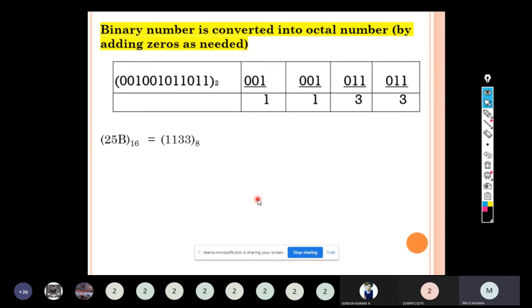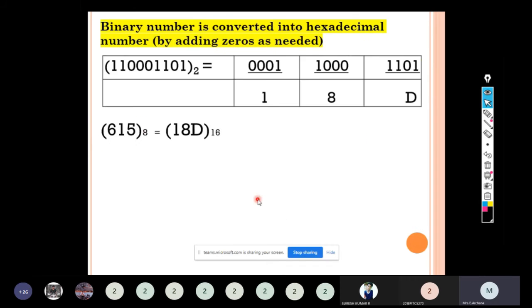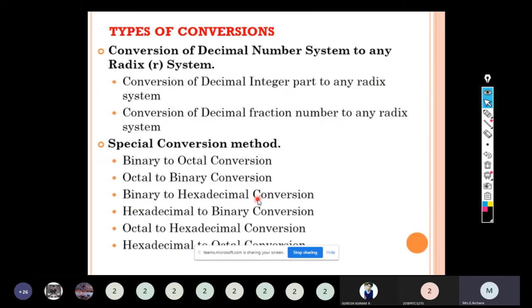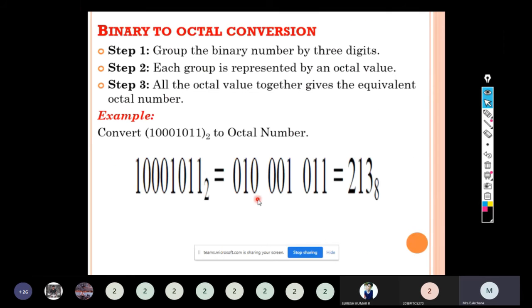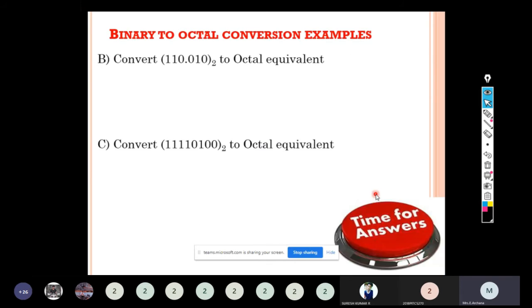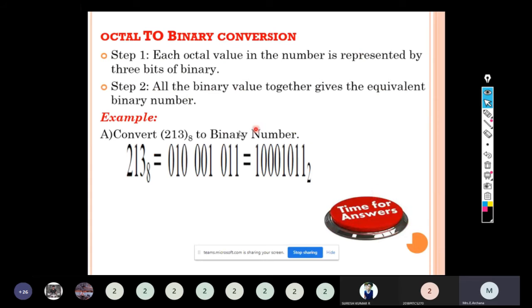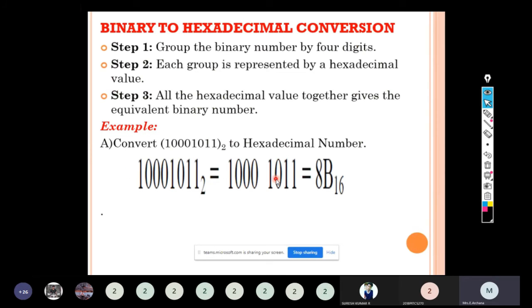And octal to hexadecimal, hexadecimal to octal. Yes, we will see them quickly. Binary to octal: the binary number will be given. By grouping 3 bits, we get an equivalent octal number. Next, octal to binary: they will give an octal number. By writing the equivalent 3-bit number, we will get a binary number. That is octal to binary conversion.